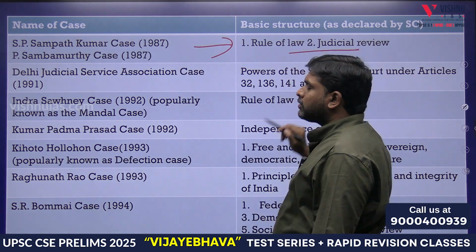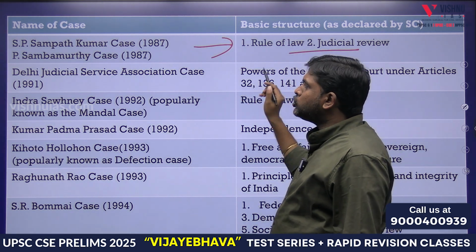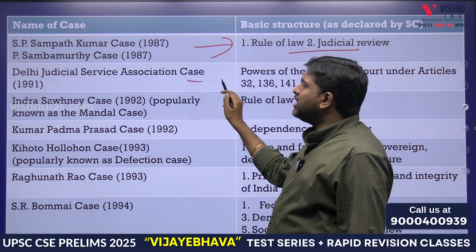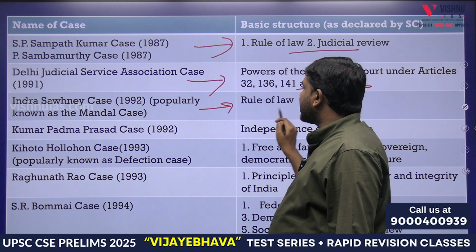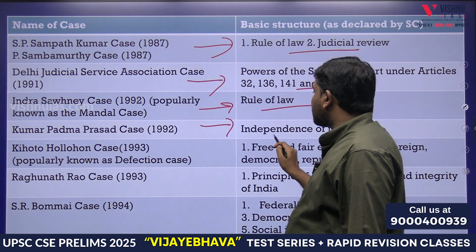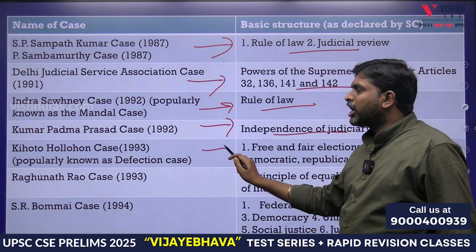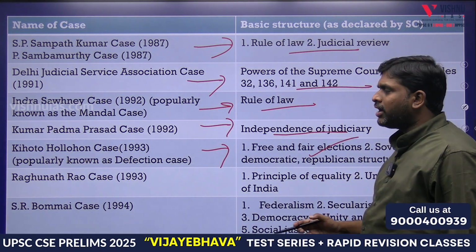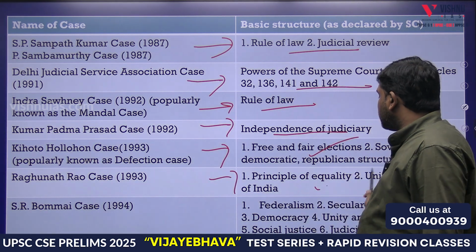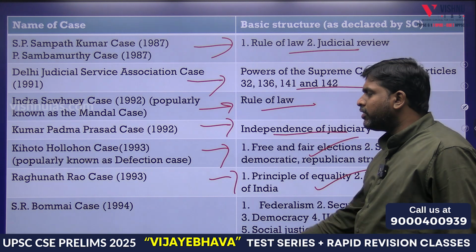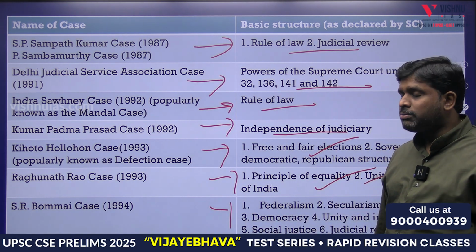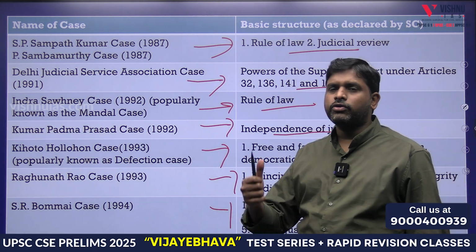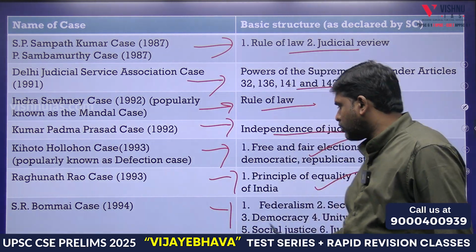Sampath Kumar case, what? Rule of law and judicial review. Reiterated. Delhi Judicial Service Association, what? Powers of Supreme Court. Indra Sawhney case, what? Rule of law. Kumar Padma Prasad, independence of judiciary. Kihoto Hollohan case, free and fair elections. Raghunath Rao case, principles of equality, unity and integrity of India. S.R. Bommai case, most important. S.R. Bommai case of 1994. Federalism and secularism, both.